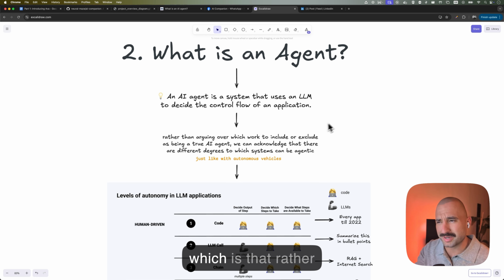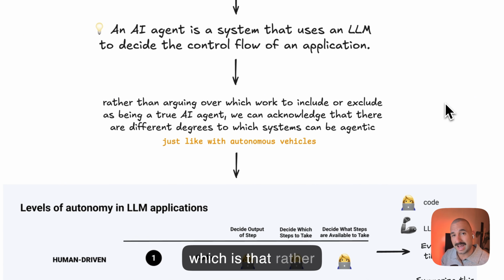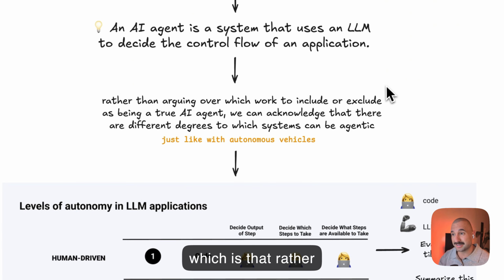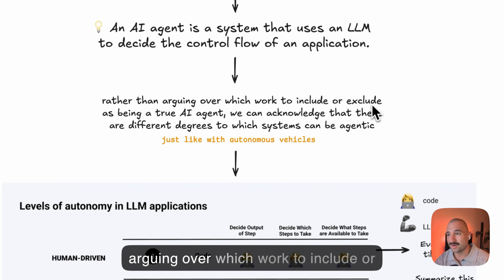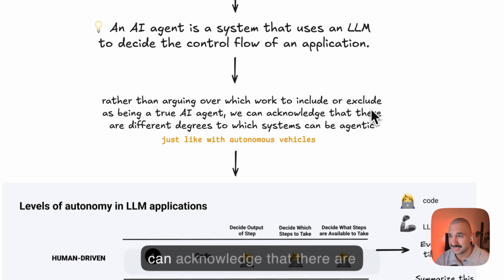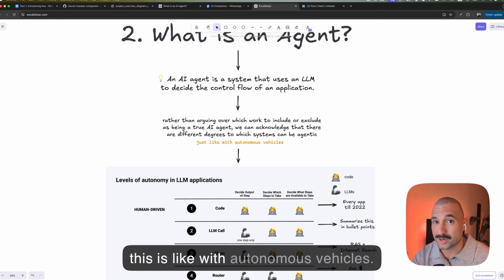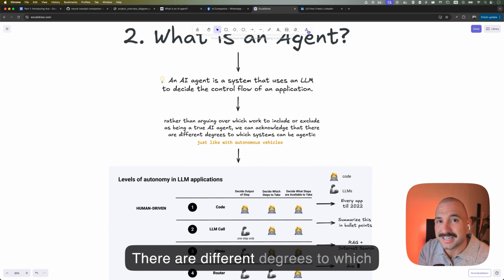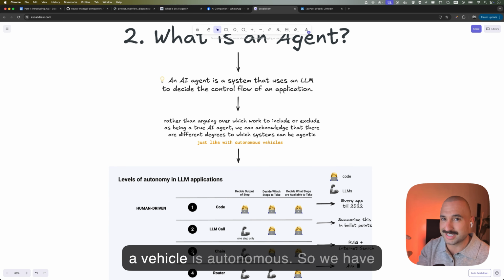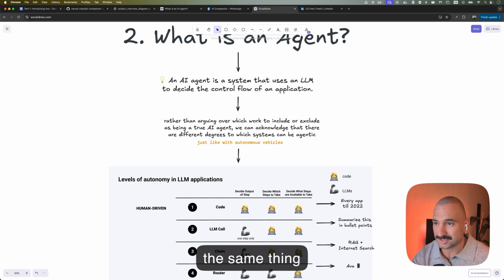So let's look at the following comment from Andrew Ng, which is that rather than arguing over which work to include or exclude as being a true AI agent, we can acknowledge that there are different degrees to which systems can be agentic. This is like with autonomous vehicles. There are different degrees to which a vehicle is autonomous. So we have the same thing now with agents, or this agentic nature of an application.